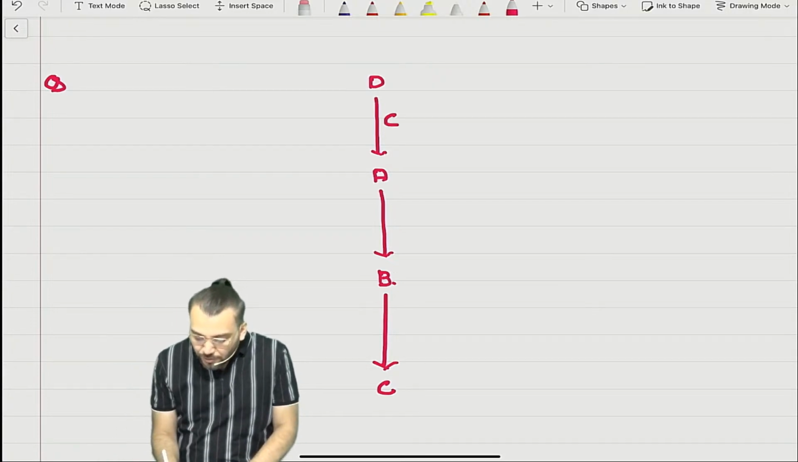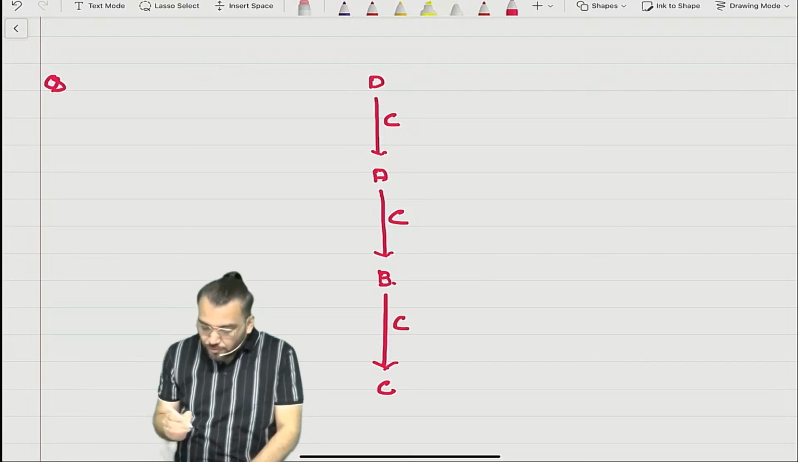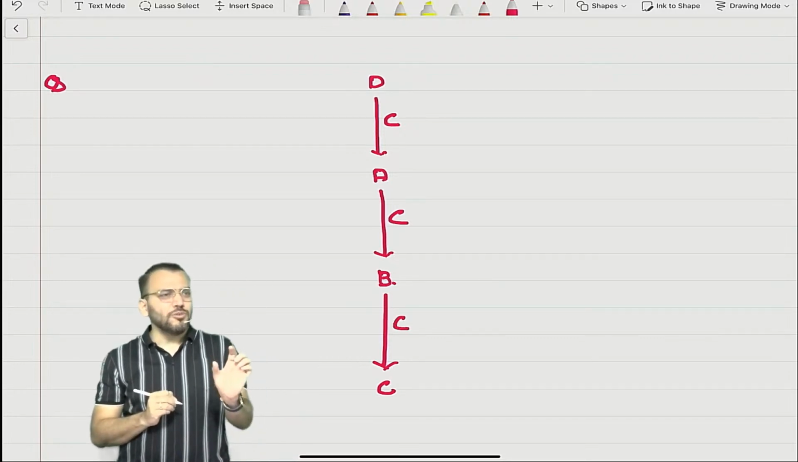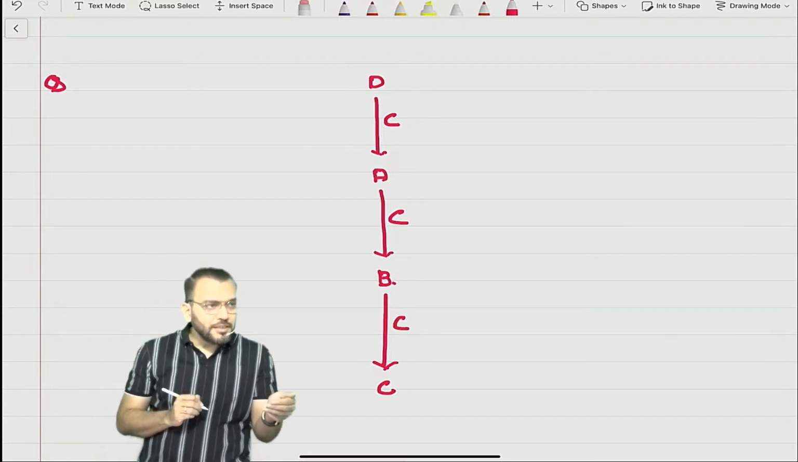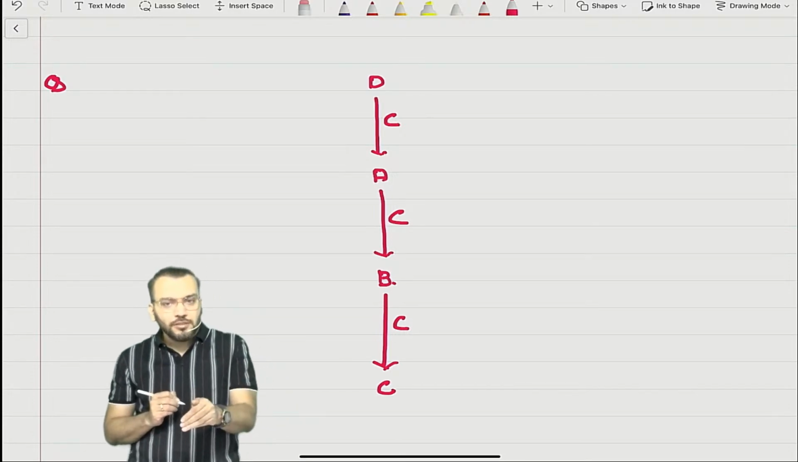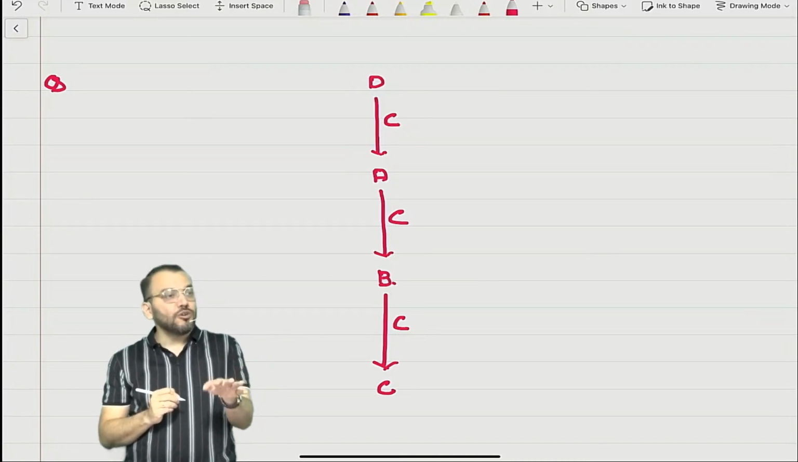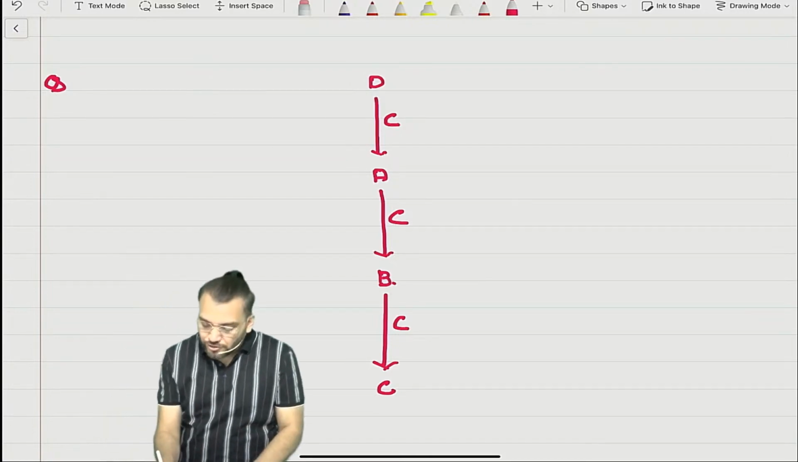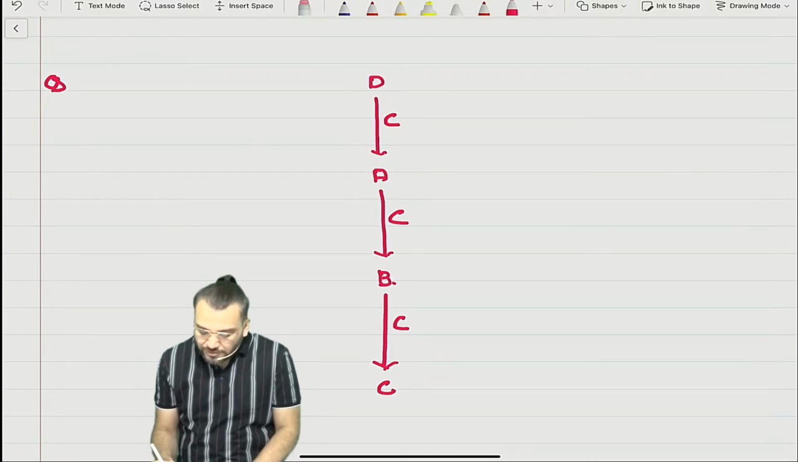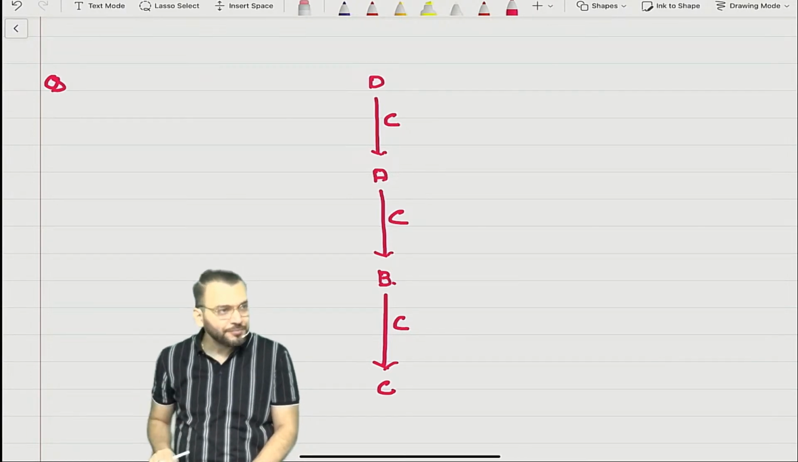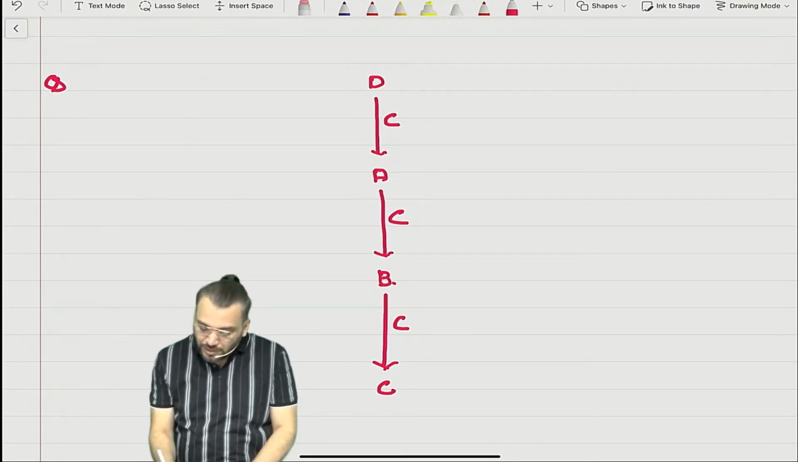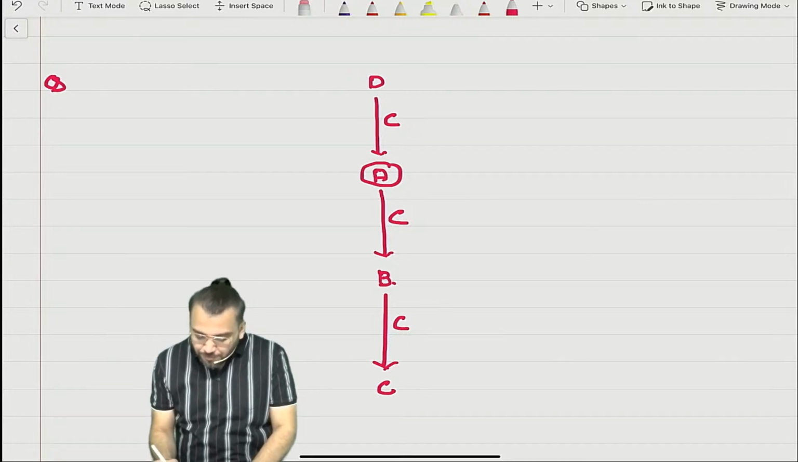It means Company D controls A, Company A controls B, and Company B controls C. I hope that you know control. Once any company controls another company, the controlling party becomes the parent company, and the company under control becomes the subsidiary company. So this is parent, subsidiary, subsidiary, subsidiary. You can see it in this way. So A becomes parent of B, B becomes parent of C.